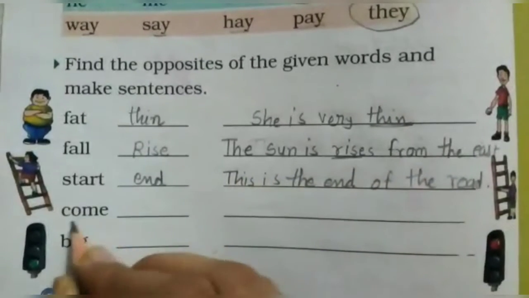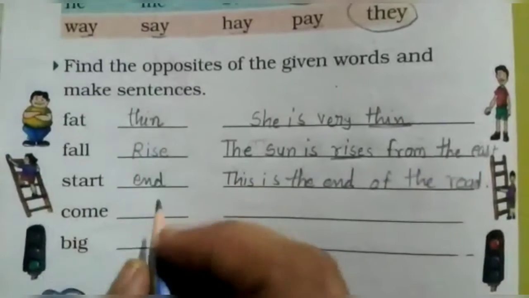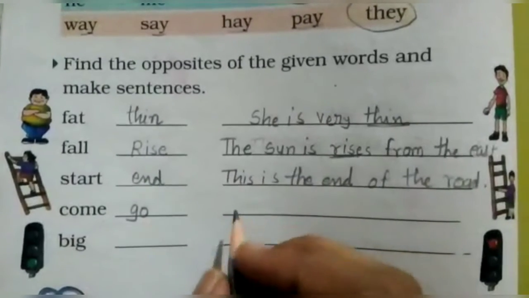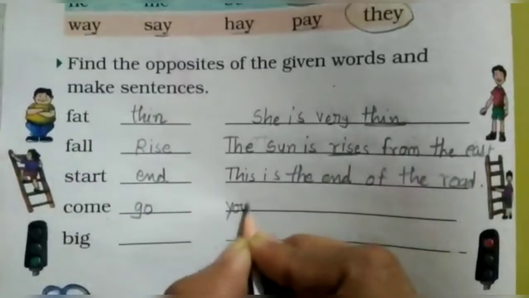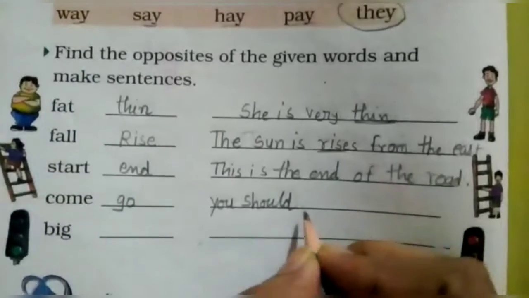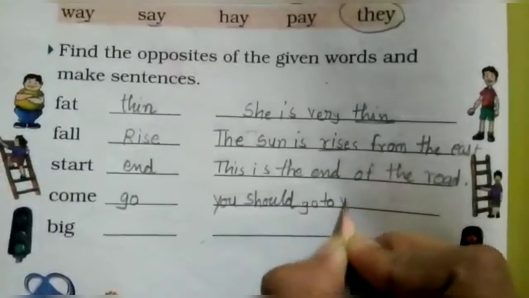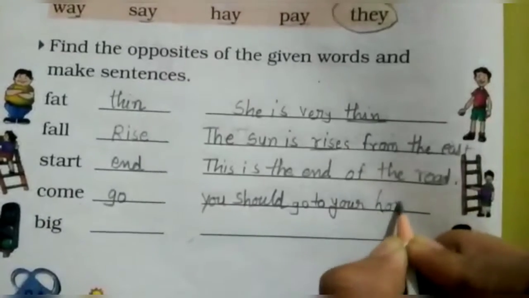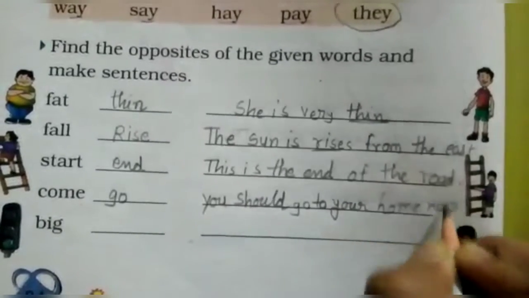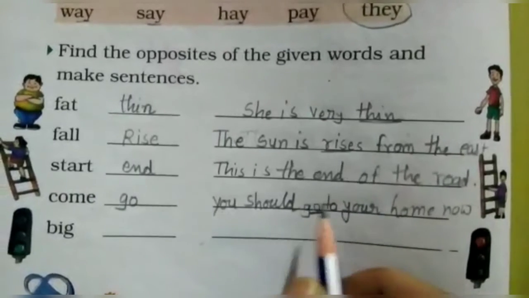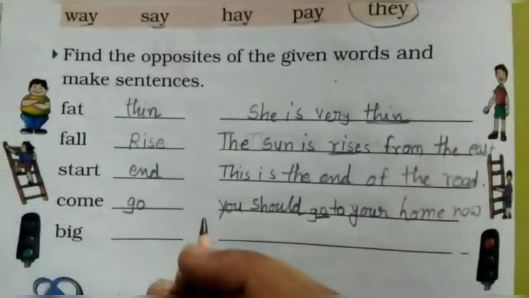Now next one is come. So what is the opposite of come? Yes, go. So the sentence is: You should go to your home now. So I have used go here. You should go to your home now.